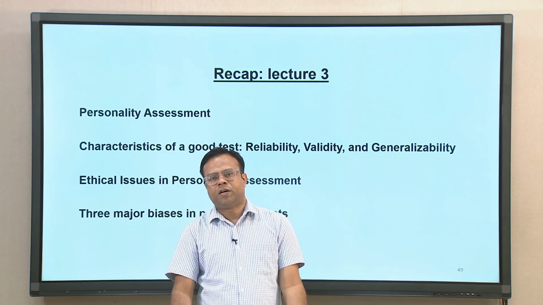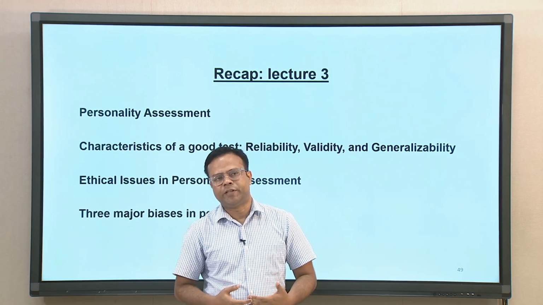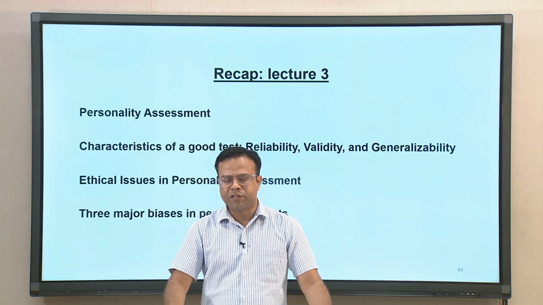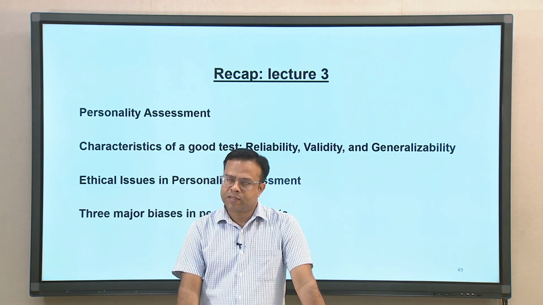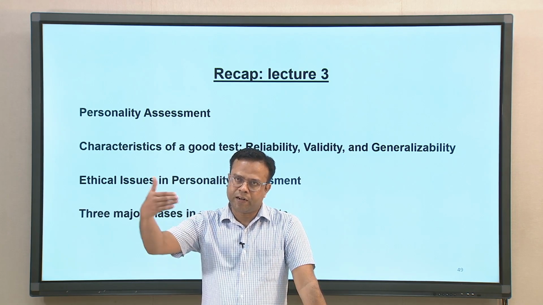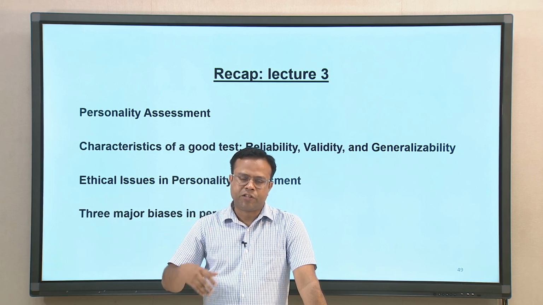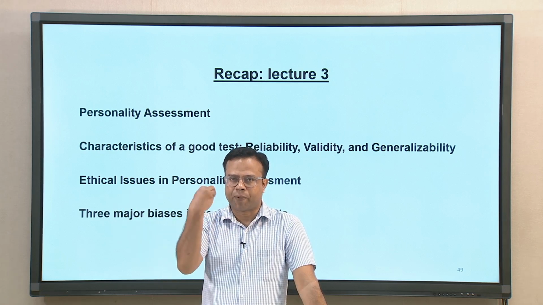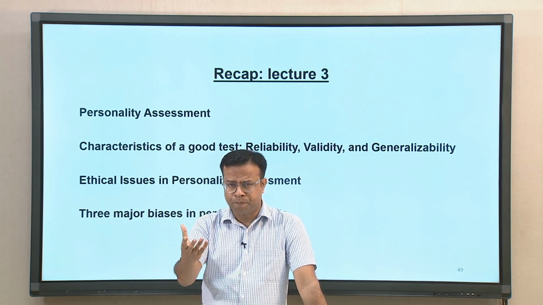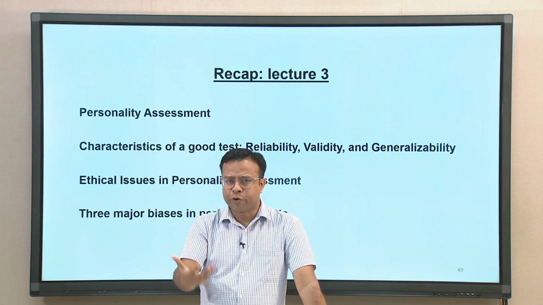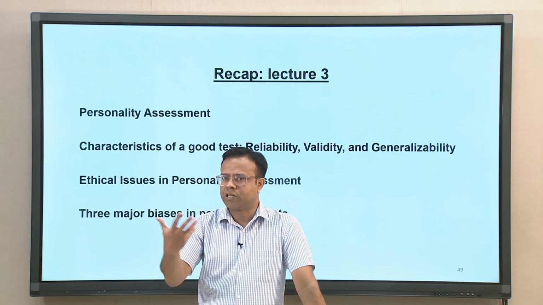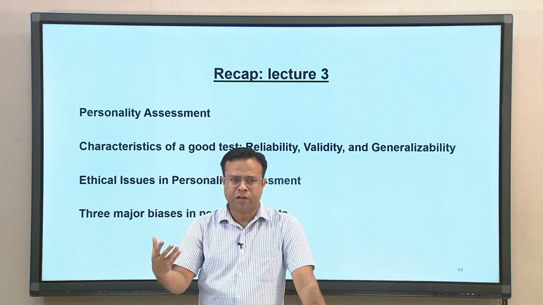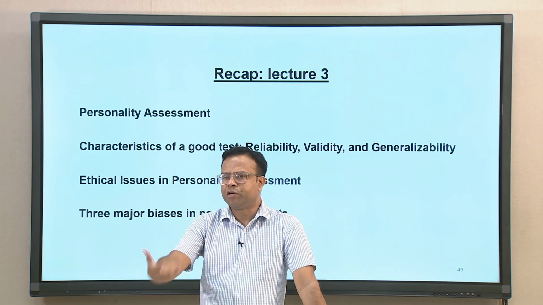We also discussed the various ethical issues associated with personality assessment, because personality assessment has a lot of practical implications. These tests could be used in diverse applied contexts, for example, for recruitment in jobs, in the defense sectors, or for admissions in schools.